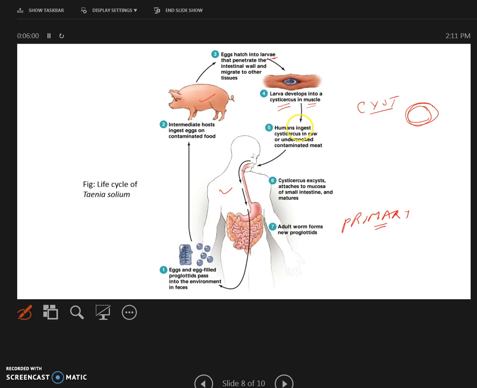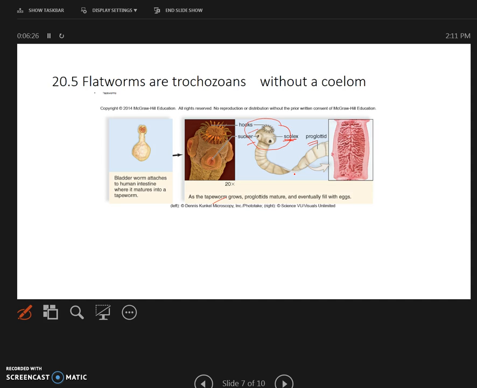And of course, when the human ingests undercooked or raw contaminated meat, the cyst is ingested, and in the stomach it hatches because of the acid. Once it hatches, it will excyst, attach, and develop into the adult worm. As you can see, here is the adult worm.